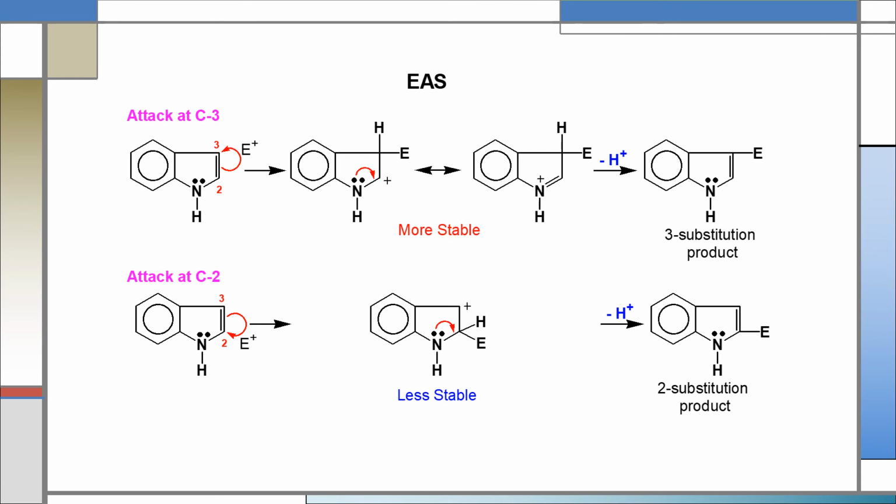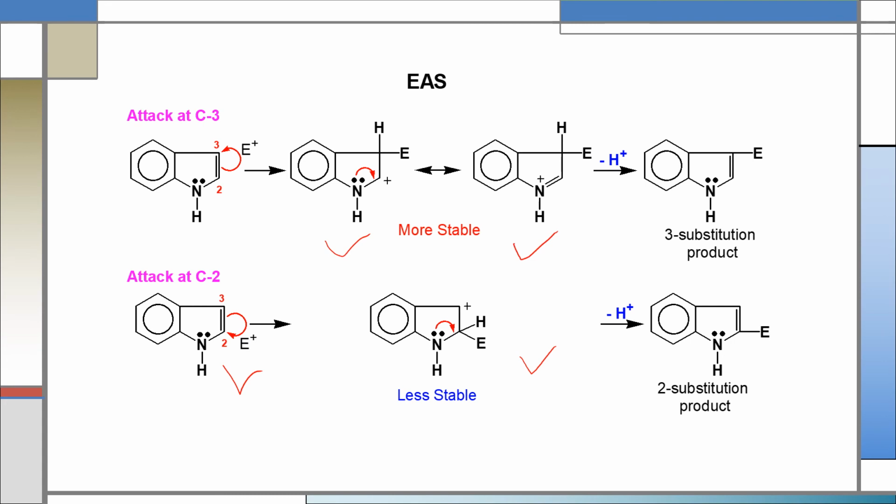But which is the preferential position for electrophilic substitution in case of indole? So we can see from the figure that if the electrophile attacks at position 3, in that case it forms 2 resonance contributors like this. And if the electrophile attacks at position 2, in that case it forms only 1 resonance form during electrophilic substitution reaction.